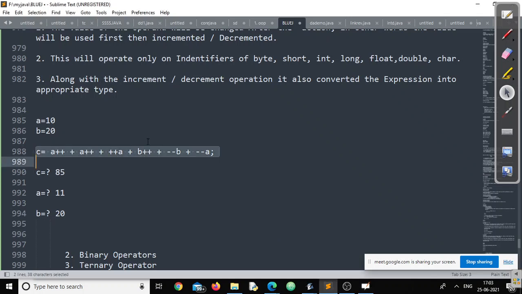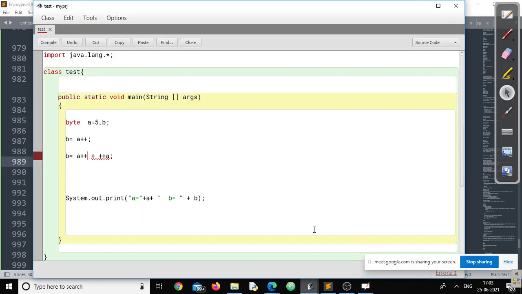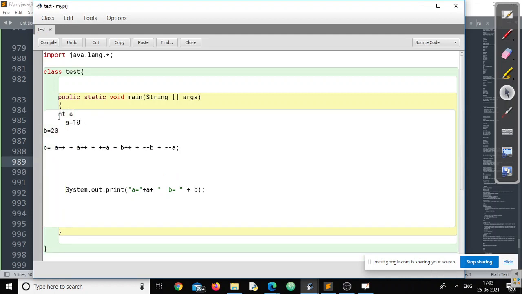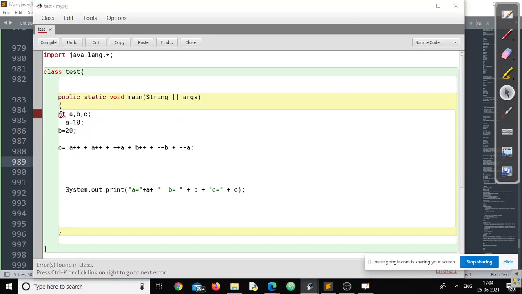So why don't we write that in a program? The entire problem will be solved. Let's do it. Paste it here. We need to declare A, B, and C. Done. A is equal to this, B is equal to this, and C equals plus C. Let's see, there is a problem. Semicolon is not there. Now, let us compile this one. I think the code compiles fine.